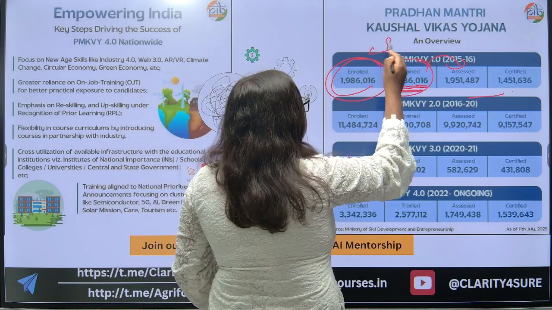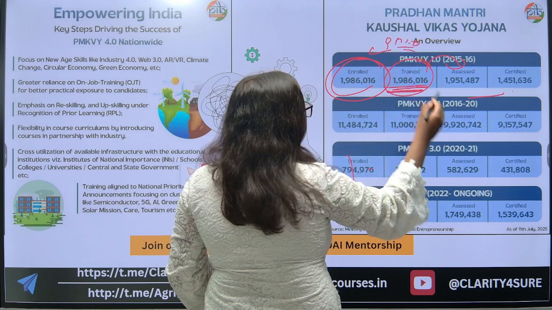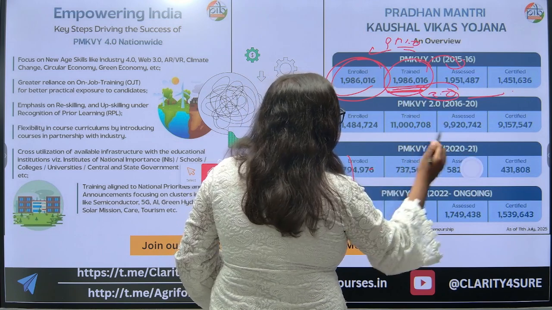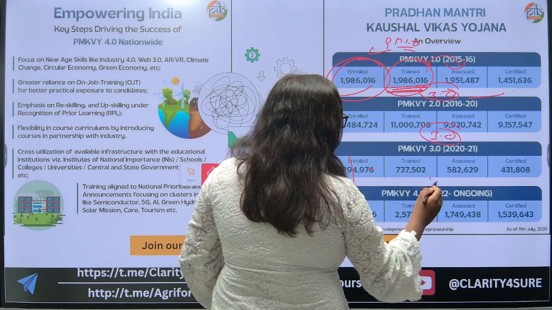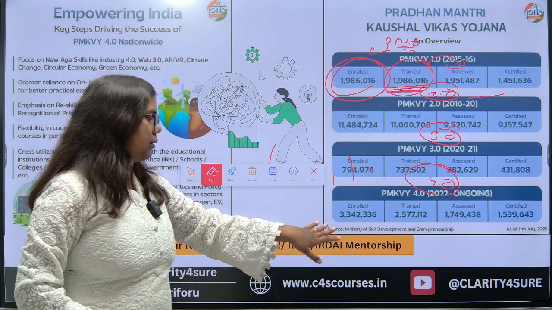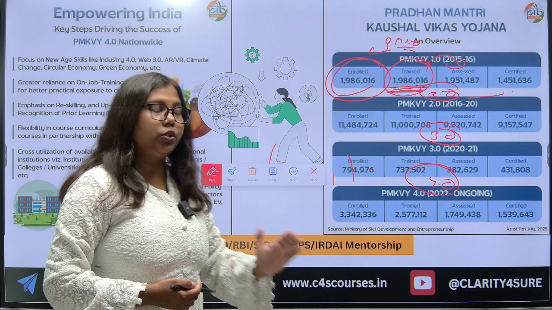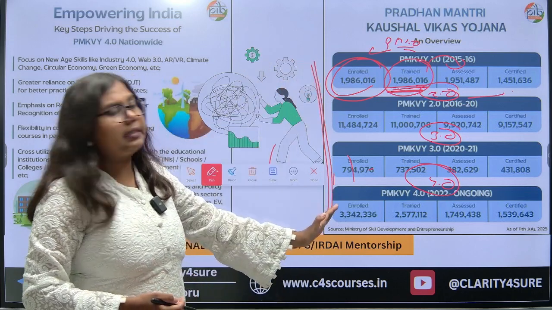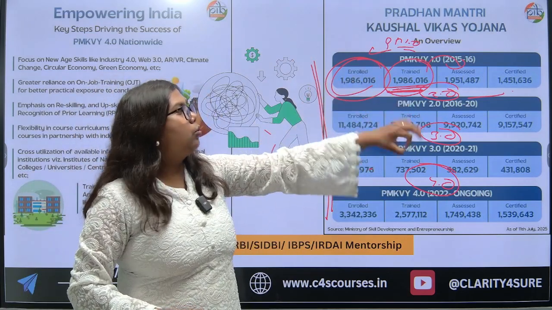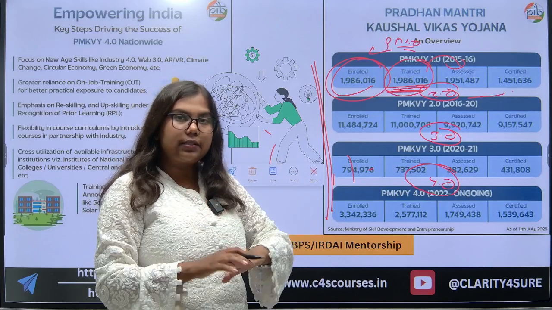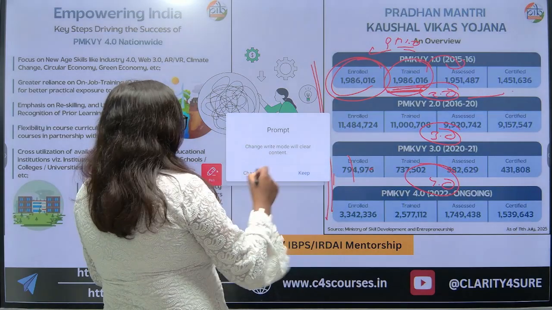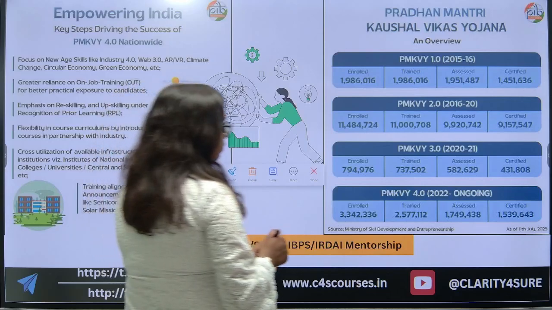This is for Pradhan Mantri Kaushal Vikas Yojna 1.0. This is for 2.0, 3.0, and the last one is for 4.0. So this data is from the Ministry of Skill Development and Entrepreneurship. This is showing you the current status of the people who are being enrolled, who are being trained, and who are being assessed and certified under this scheme. So go through it very carefully. You may take a screenshot of this.